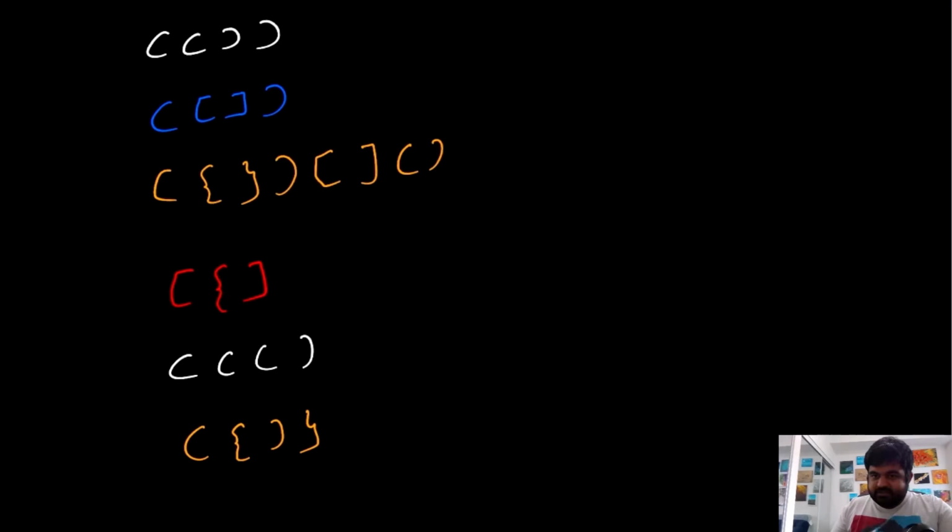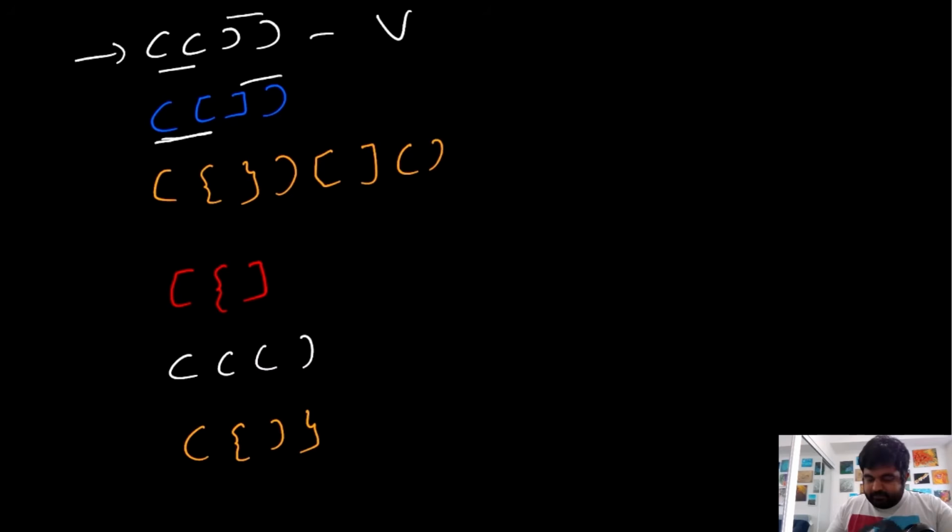I have drawn a bunch of different potential examples, and we will see if they are valid or not. So first of all, if we see this example, we know that okay, we have two opening brackets and we have two closing brackets. We can consider this as a valid string, so I'm just noting it as V. Now again, in this case we have two different types of opening brackets and we have two different types of closing brackets, so this is also a valid string.